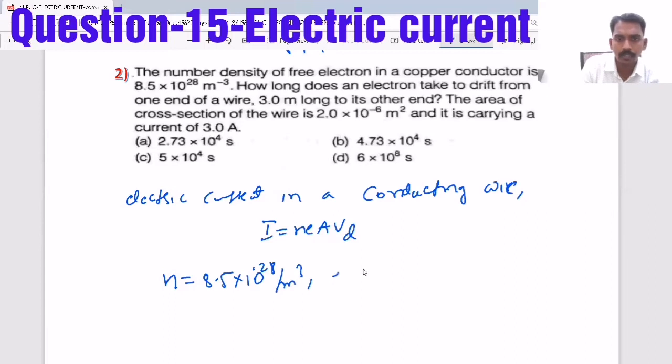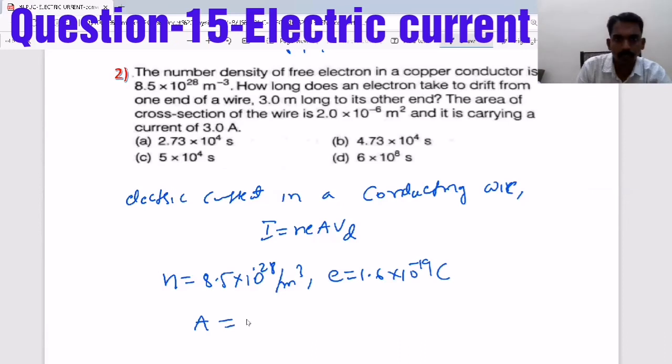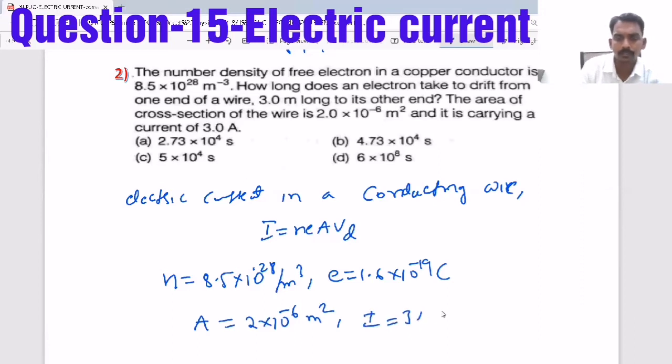And e is the charge of the electron, 1.6 into 10 power minus 19 coulomb. A is the area of the cross section, which they have given as 2 into 10 power minus 6 meter square, and the current is 3 ampere.